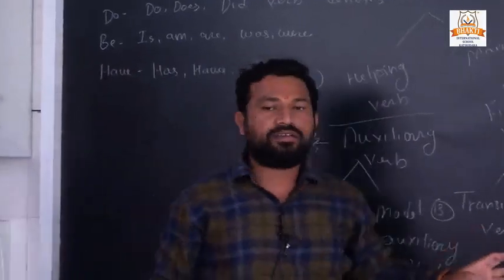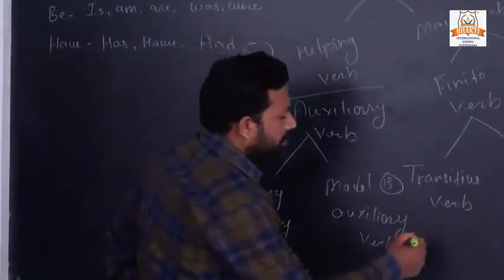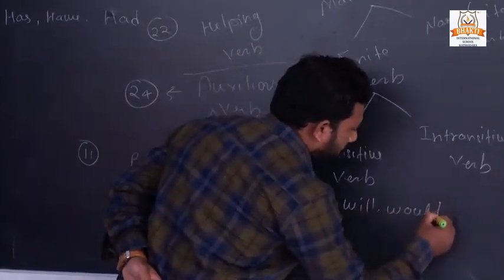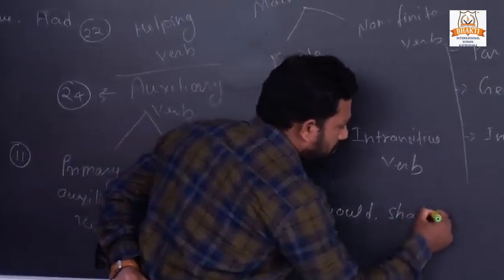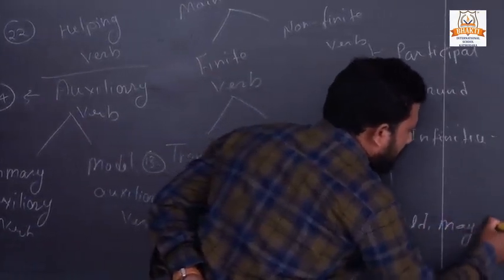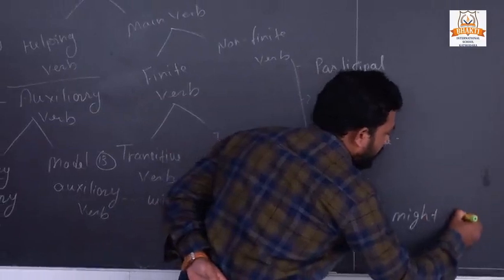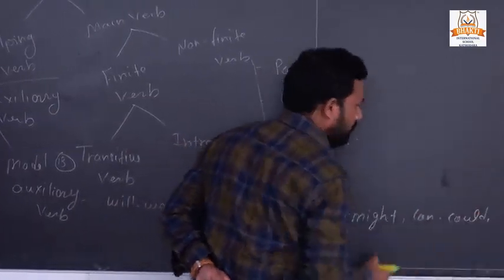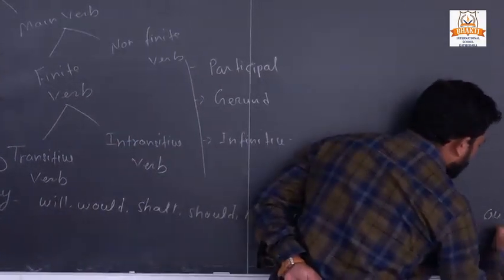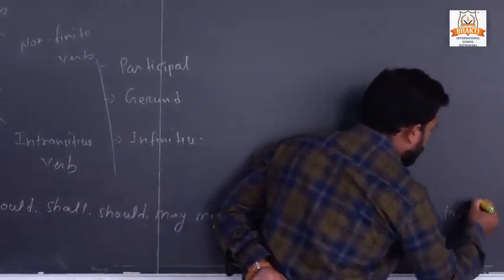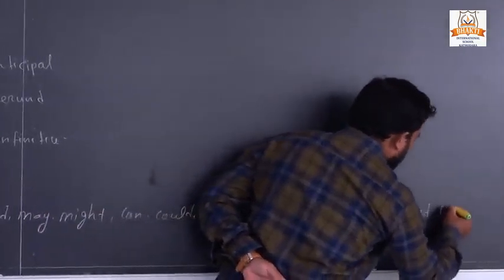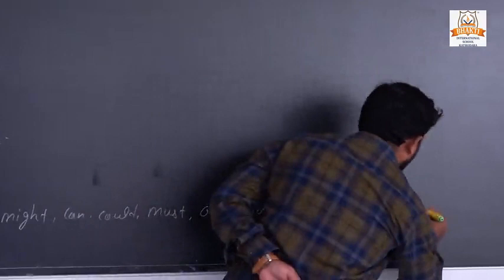And I told you there are 13 modal auxiliary verbs. These are will, would, shall, should, may, might, can, could, must, ought to, dare to, need not, and used to.